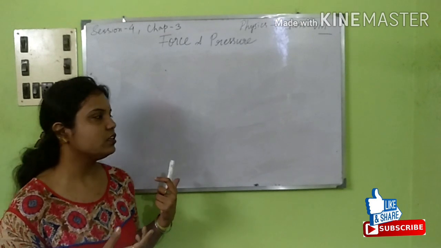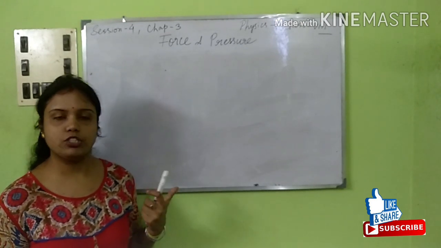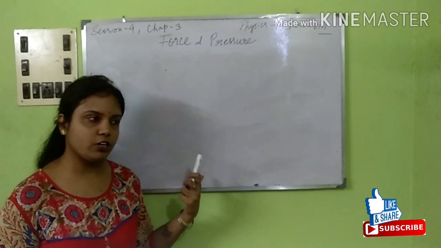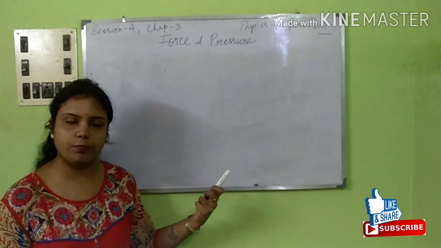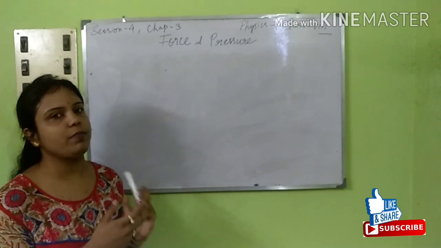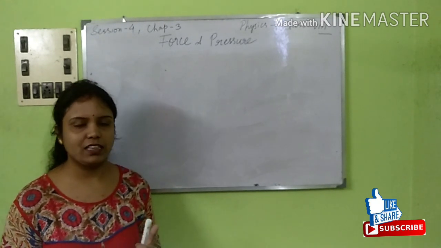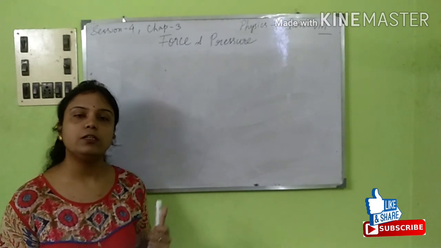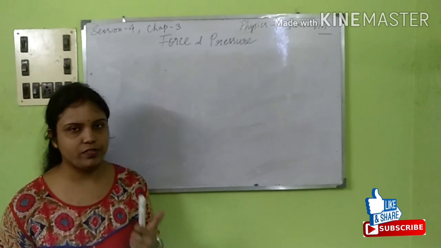And yes, using the forces, that is, force is equal to mass into acceleration, moment of force is the magnitude of the force into the perpendicular distance of the force from the pivoted point, and pressure is equal to force by area. These will all be required to solve your questions. That will be very easy, I think, just by using the formula. Please try out those sums, that is very important.